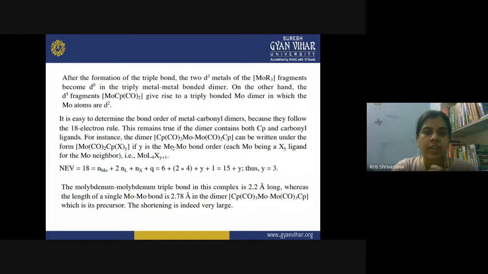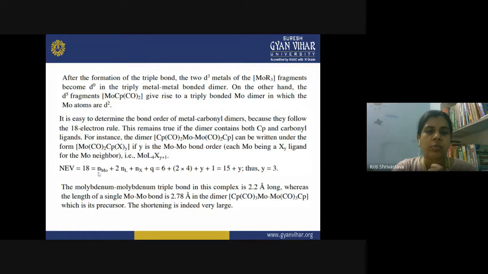If Y is the Mo-Mo bond order, how will you calculate the value of Y? First of all, we calculate the number of electrons in the valence shell, which should be 18.